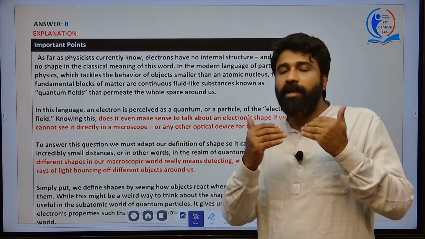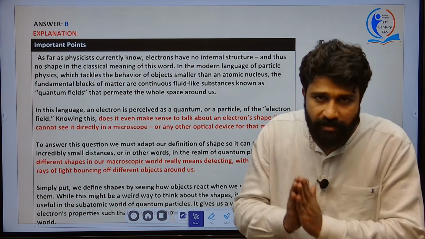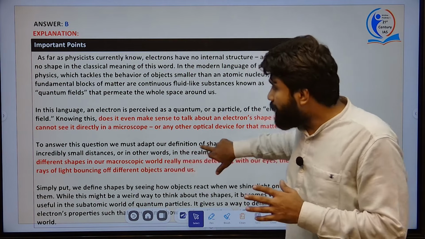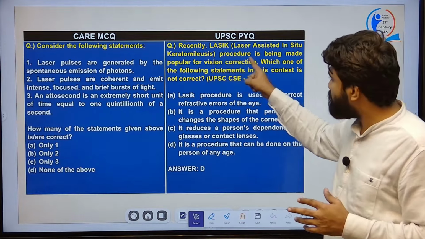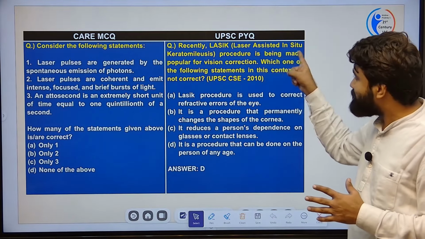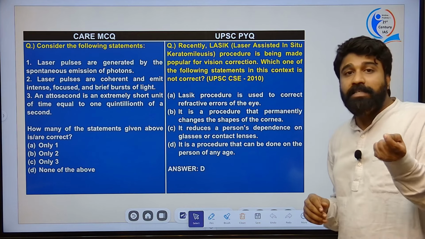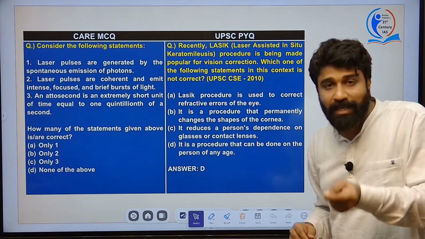I think I might have conveyed the basic foundational observation of the findings that was written in this article, and this basic understanding will help you to answer these kinds of questions, because previously they have asked about laser assisted in situ keratomileusis. This kind of technical question was also asked by UPSC, but it is fundamental in nature.